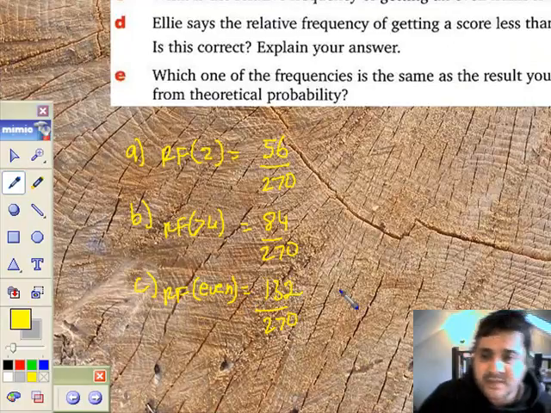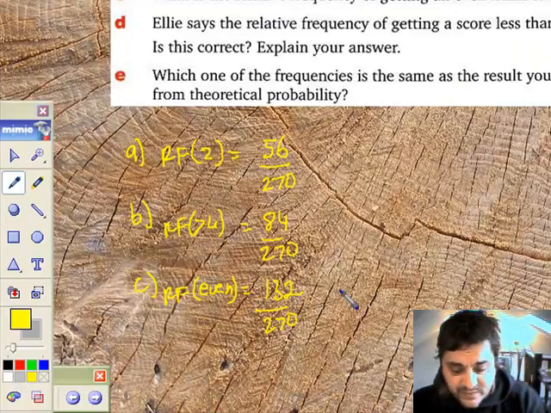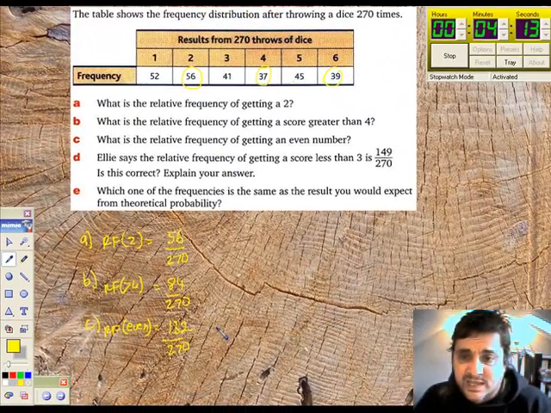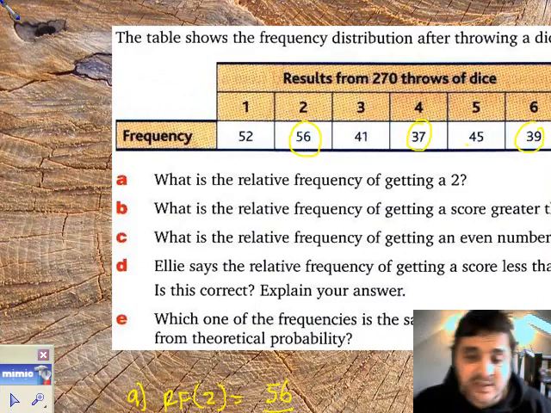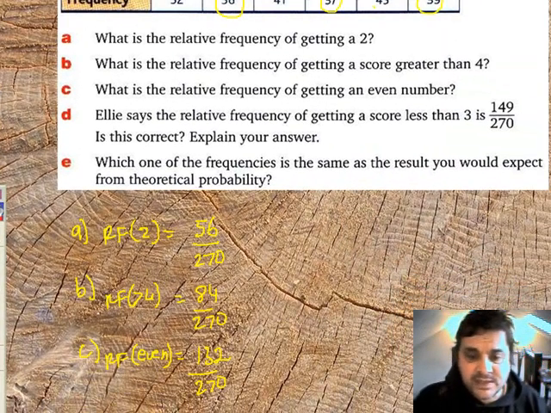Now, I said I don't have to simplify these. No reason why I should leave it as a fraction, but I can convert them all into decimals. It's quite legitimate to do that, which is dead easy with the calculator. Just go 56 divided by 270, etc.